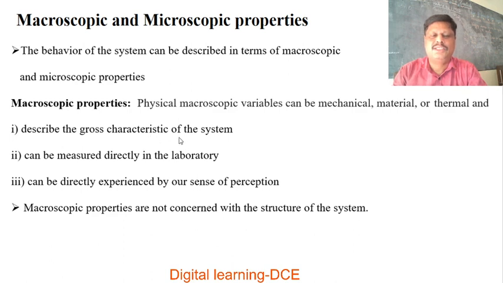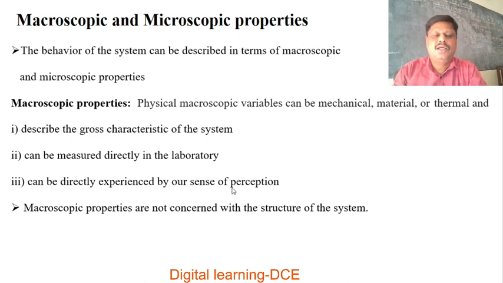Macroscopic properties describe the gross, meaning total, characteristics of the system. These properties describe the overall characteristics of the system and can be measured directly in the laboratory, and can be directly experienced by our sense of perception.